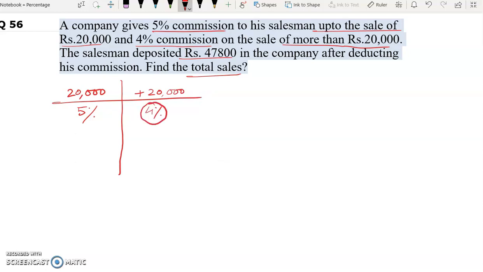Now in this question, what we will do, we will assume that the salesman gets 4% commission up to the sale of rupees 20,000 instead of 5%. So that means he is getting 1% less. 1% less. Now 1% of 20,000 is rupees 200.